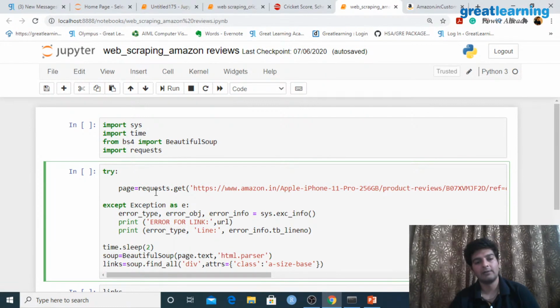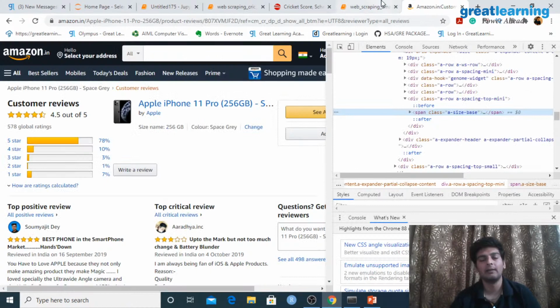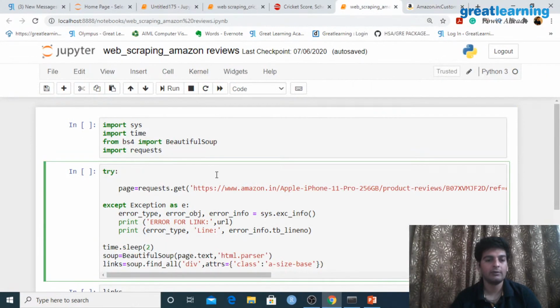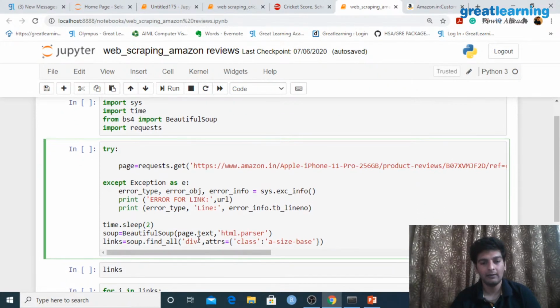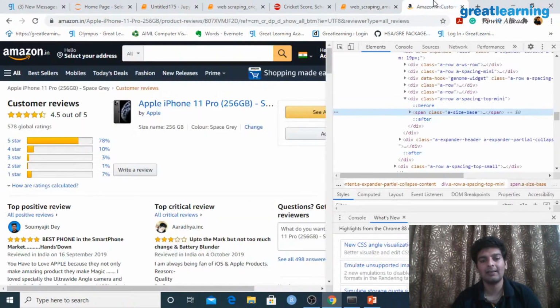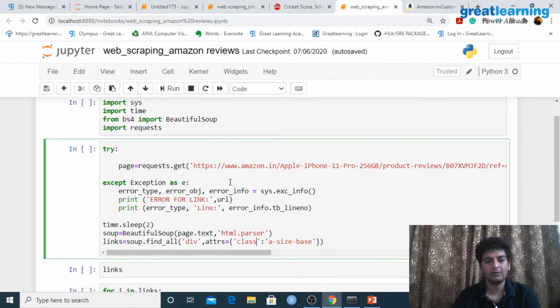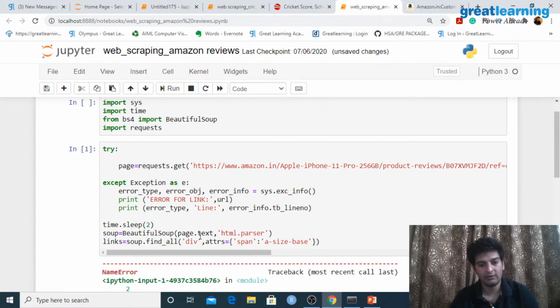Again here, this is pretty much the same requests.get. So first I'm sending a request to this particular page. When I send a request to this, I'll get a response. And again, I am putting this in a try-except block. Till here, it is pretty much the same. Again, I'm parsing through the text. And here you would see that in find_all, I'm finding all the div tags, and in the div tags the class has to be a-size-base. Let me actually change that to span. Now let me run this over here.